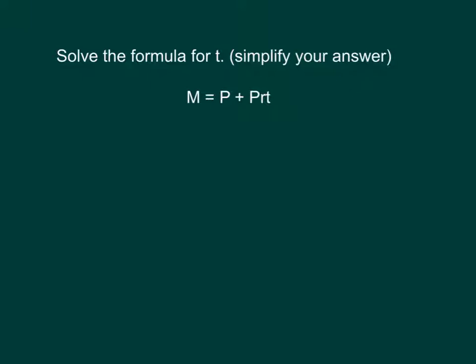Next up, pretty much the same thing. Trying to get the T by itself now. Pretty much the same process. So we want to start off getting the T term by itself. So we're going to subtract P to get rid of that part of it. Bring down the equal sign. Now on the right, we've got PRT by itself. And on the left, M and P. Those weren't two things we could put together. So we've got M minus P.